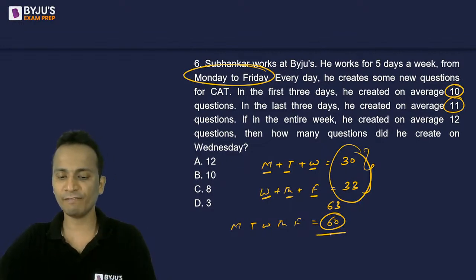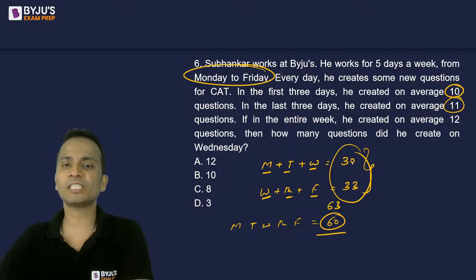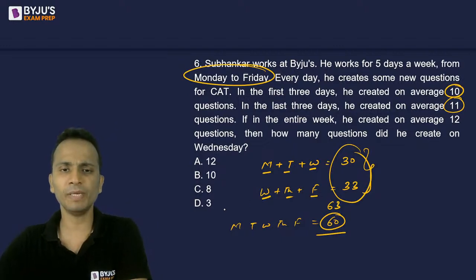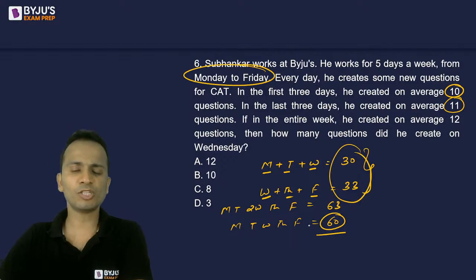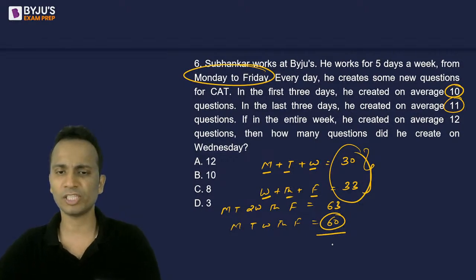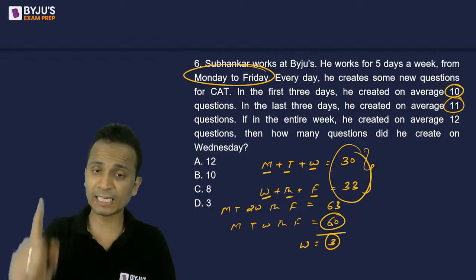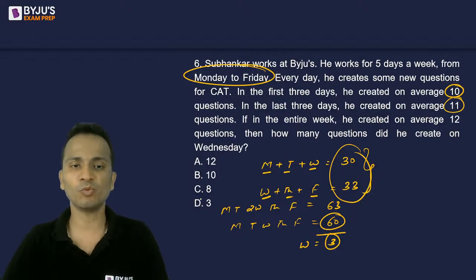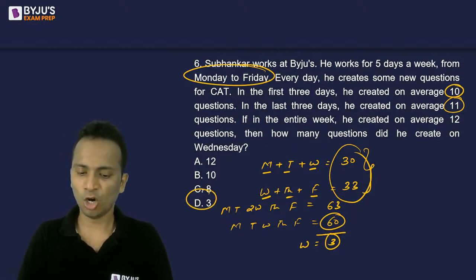Okay, सिर्फ Wednesday की value बच जाएगी, because this 63, that is the sum of first two equations, will be Monday, Tuesday, twice of Wednesday, Thursday, and Friday. Okay, so इसमें से अगर मैं Monday, Tuesday, Wednesday, Thursday, and Friday subtract कर देता हूँ, I'll be left with only one times Wednesday, and the value will be equal to 3. So the number of questions that we create on Wednesday will be equal to 3, and option D is the